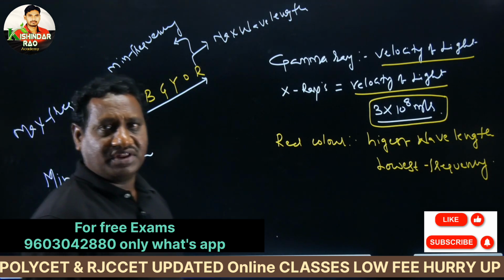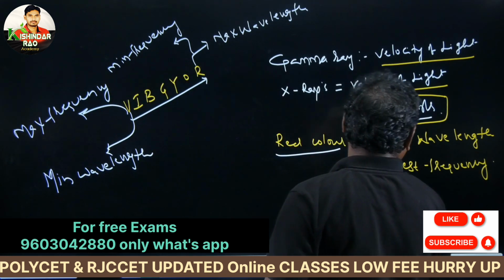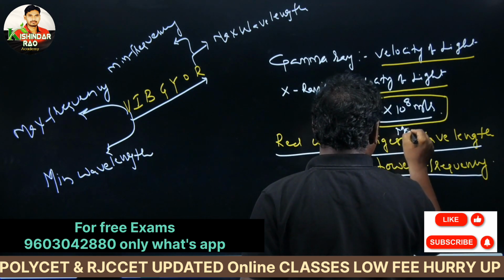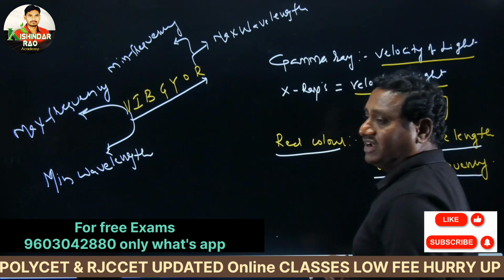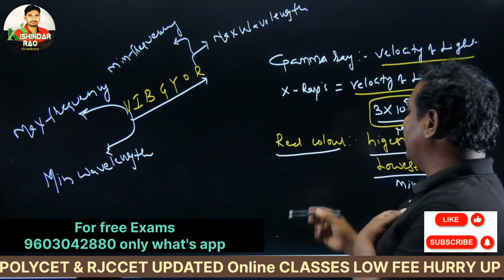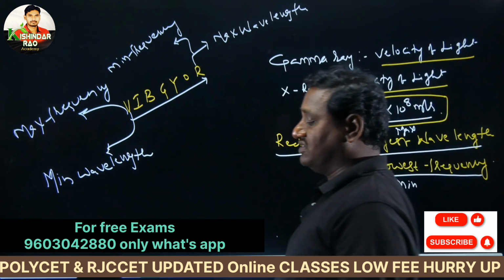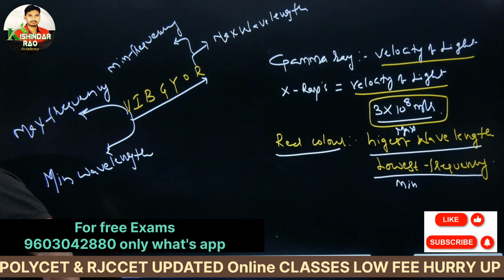Do you understand very clearly? The red color has the maximum wavelength, and its frequency is the minimum. The violet color has the minimum wavelength and the maximum frequency. So according to Max Planck, there are different types of conditions: emission spectrum and absorption spectrum.